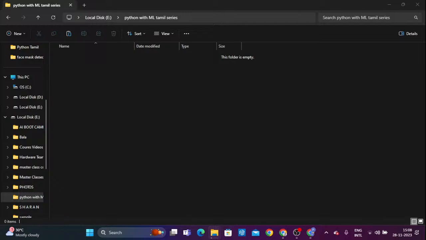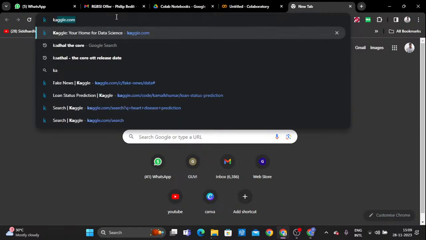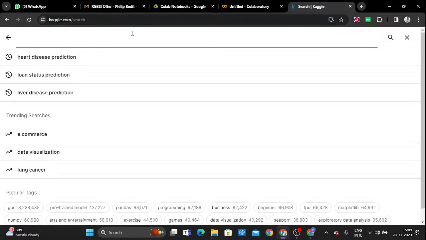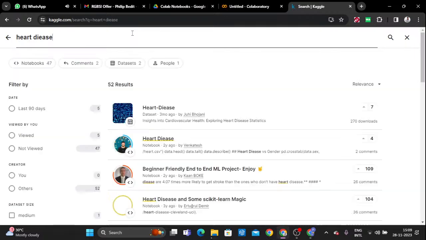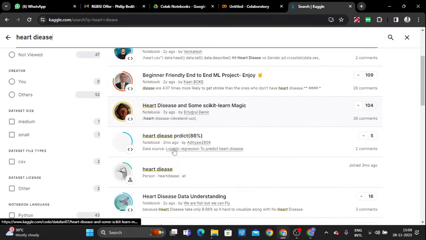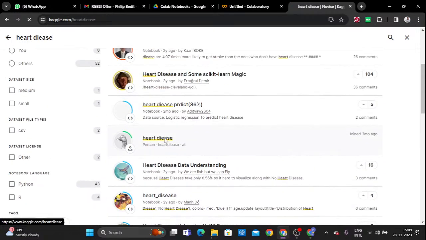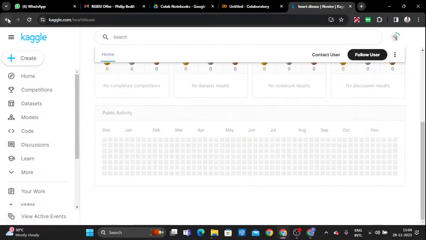So how can we collect the data from an internet source? Just go to kaggle.com and search for heart disease. Okay, heart disease prediction, and I'm going to choose a data set here to download. So we'll see the data set of heart disease.